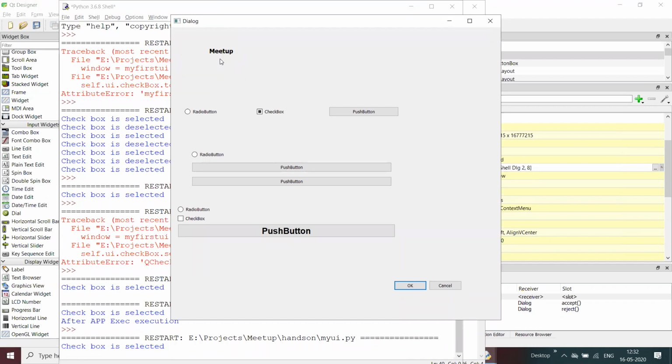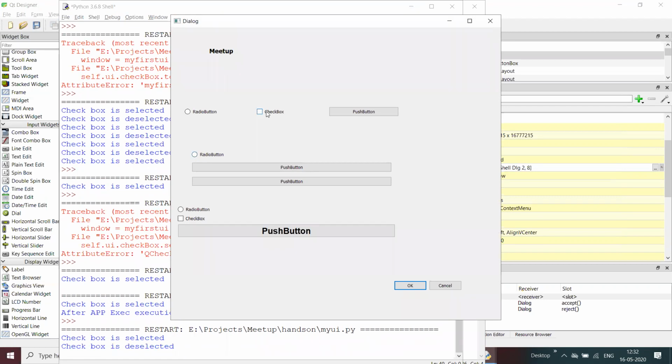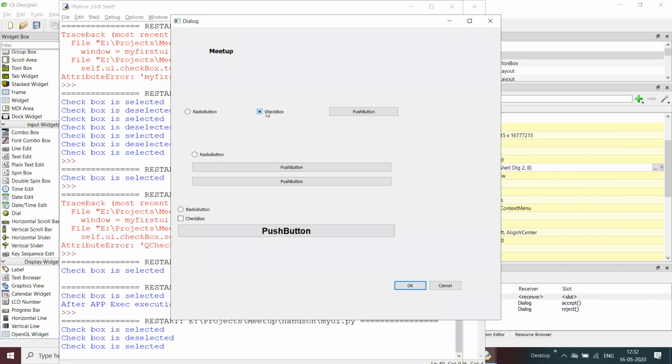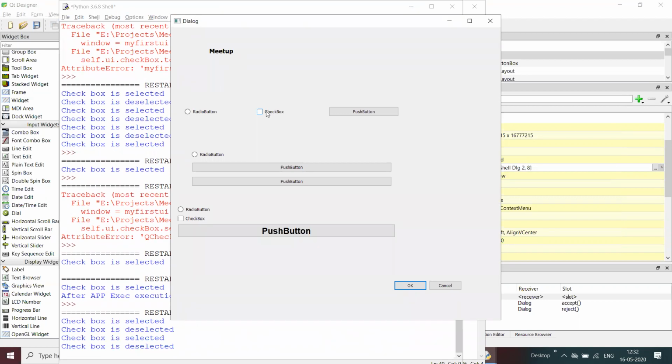it can be changed accordingly. For example, take this checkbox, selected and deselected.